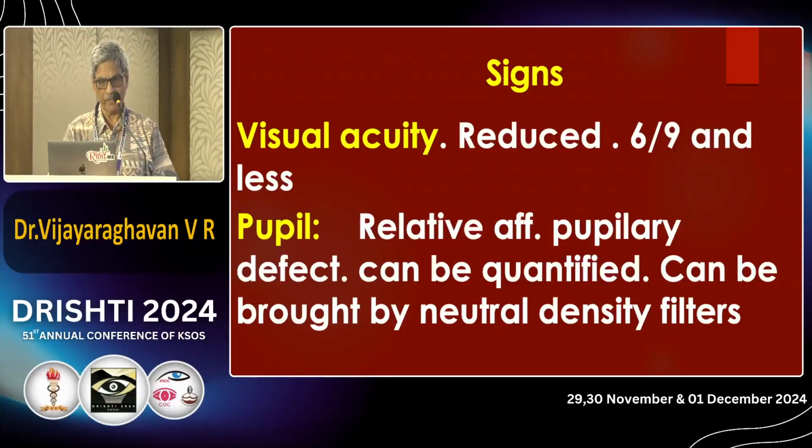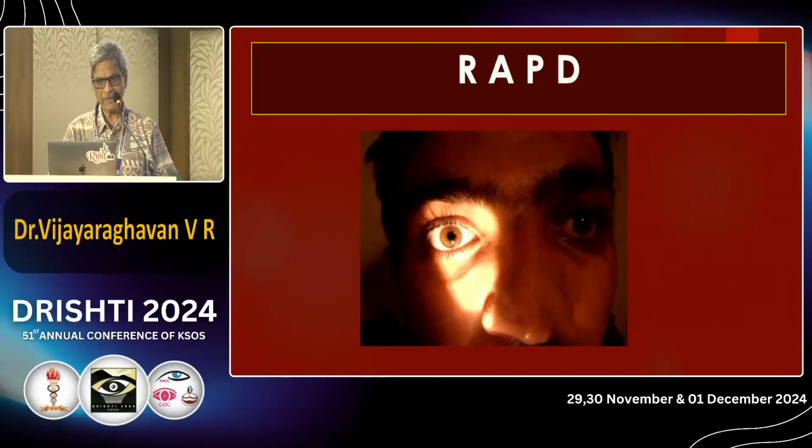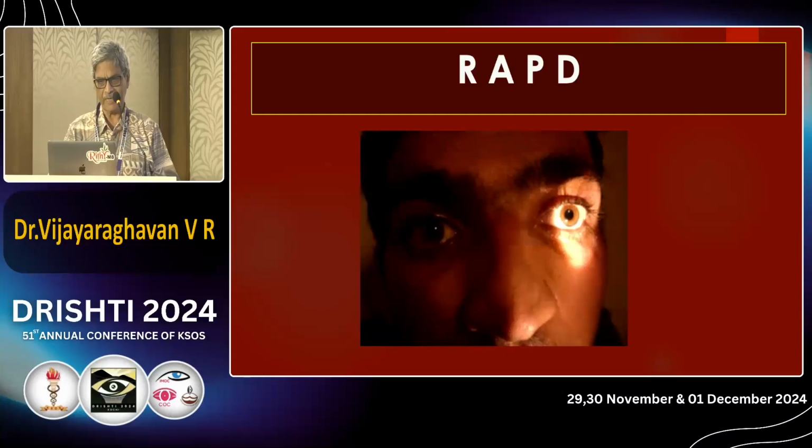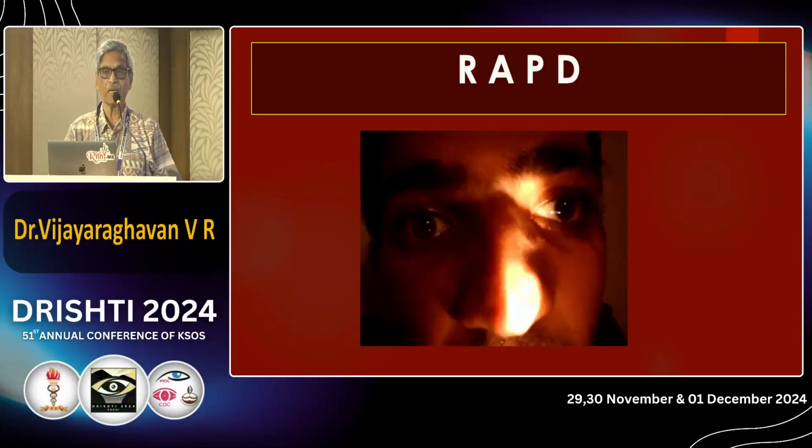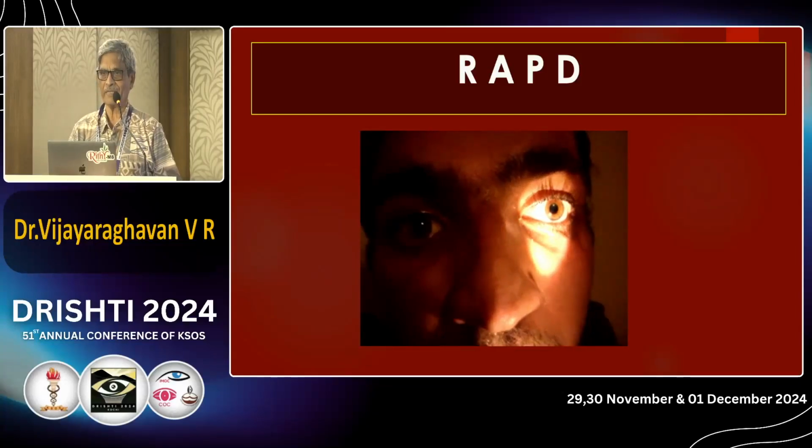Signs: visual acuity is reduced, I told you. Pupil: RAPD is there, know that. RAPD is the relative afferent pupillary defect. Can you see now, the right eye pupil constricts, and when you put the light in the left eye, the pupil dilates. Now come back to the right, it is constricting. It's called left eye has got RAPD. Never forget this. The most common cause for RAPD is optic neuritis. But we have got many problems in the retina, CR occlusion, vein occlusion, so many things can cause RAPD.